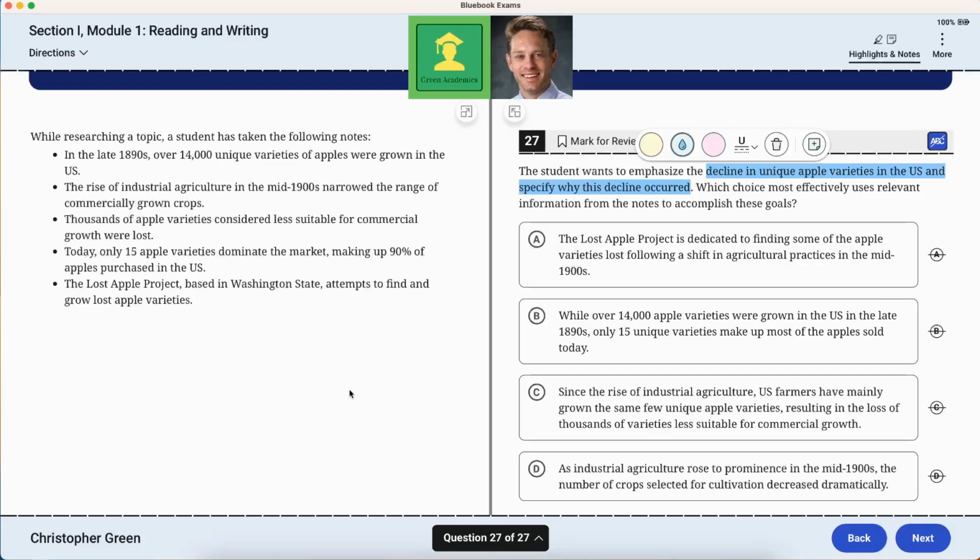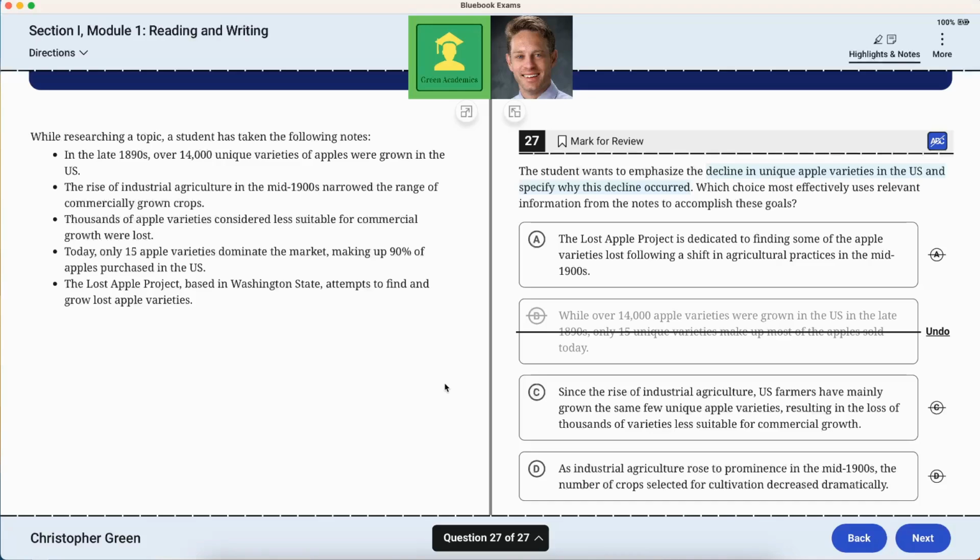While over 14,000 apple varieties were grown in the U.S. in the late 1890s, only 15 unique varieties make up most of the apples sold today. No, because that doesn't say why the decline occurred. Since the rise of industrial agriculture, U.S. farmers have mainly grown the same few unique apple varieties, resulting in the loss of thousands of varieties less suitable for commercial growth.